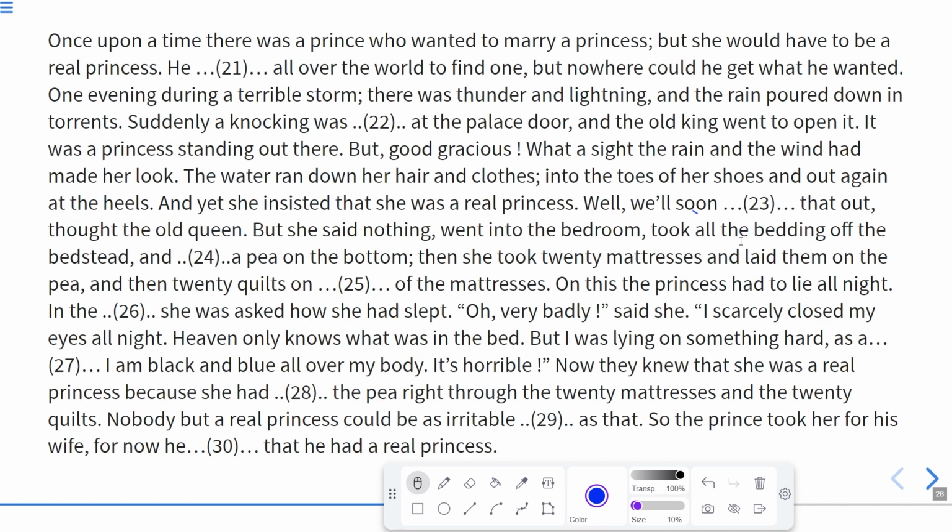Well, we will soon find that out, thought the old queen. But she said nothing. She went into the bedroom, took all the bedding off the bedstead, it means all the mattresses, and dashed a pea on the bottom.